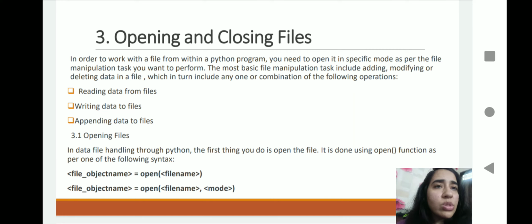So now here you can see the syntax. Syntax means how to use the open function, whether you are going to create a file or display the file. First you write the file object name, then equal to, the open function, then brackets, and inside you write the file name and then the file mode. This is how we can open a file.